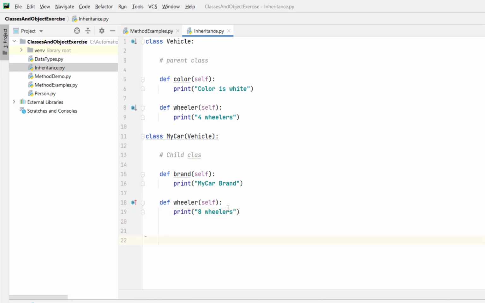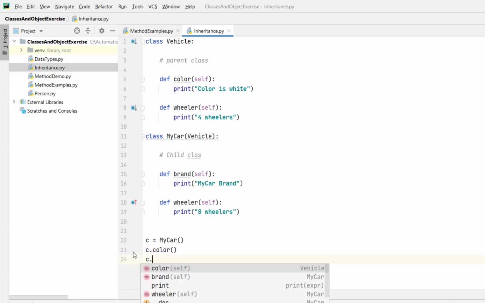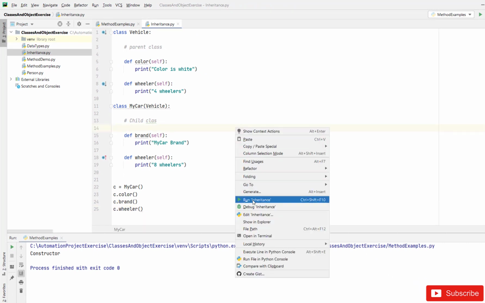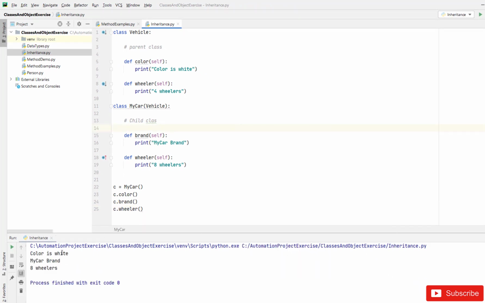Let me create an object of MyCar class. c is equals to MyCar. Now I'm going to print the color of the car, saying c.color. Then I want to print the brand of my car, and then I want to print the wheeler of my car. Let me run this program. If you look at this program, the color is white. So the color method is not part of the child class, but this method is already inherited as part of MyCar class. So the methods are by default copied to MyCar class.